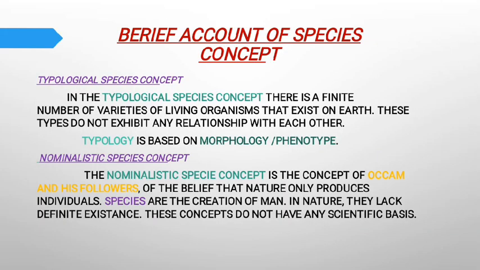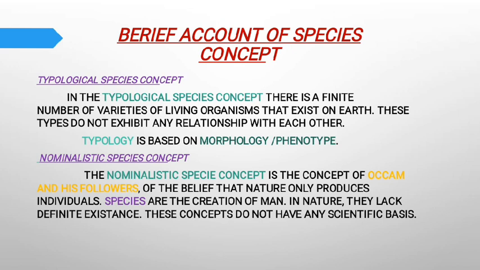Next subtopic is a brief account of the species concept. First one is the typological species concept. It is also called the morphological species concept because it is based on morphology and phenotype. In the typological species concept, there is a finite number of varieties of living organisms that exist on the earth. These types do not exhibit any relationship with each other.